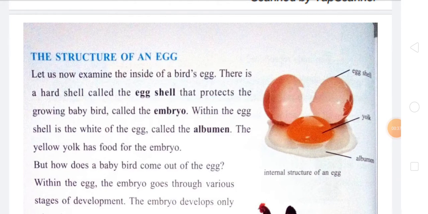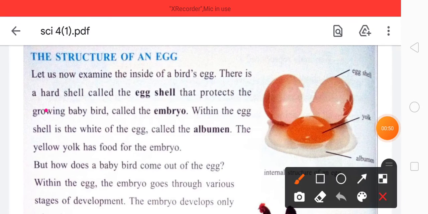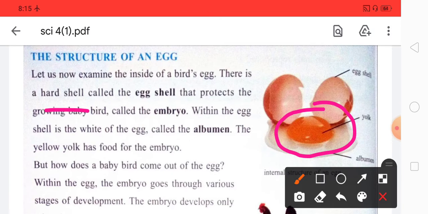Here you can see the structure of an egg, and the main parts of the egg are the egg shell, which is a hard covering, and the next one which protects the growing baby bird. After that is the embryo, and the embryo consists of a white and a yellow part. The white part is known as albumin and the yellow part is known as yolk.